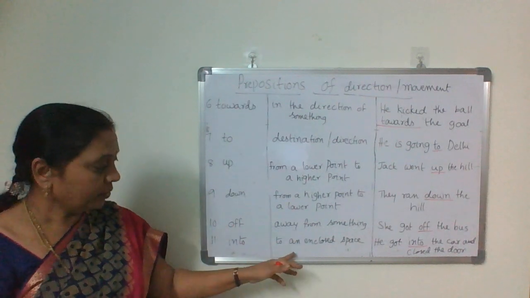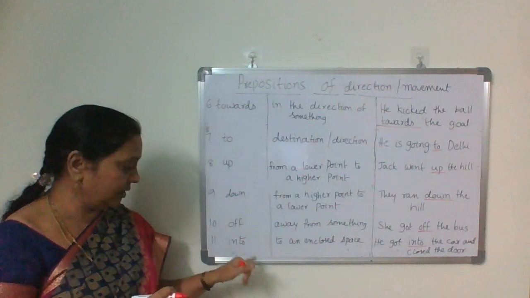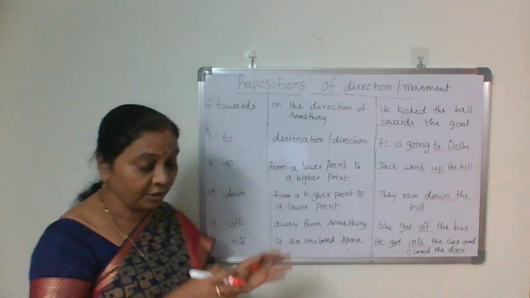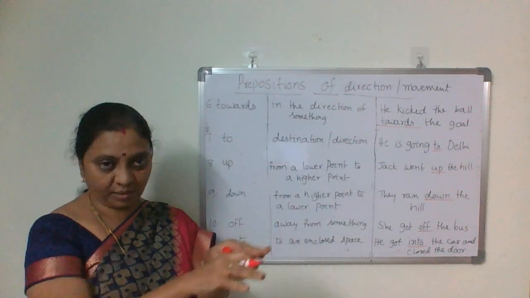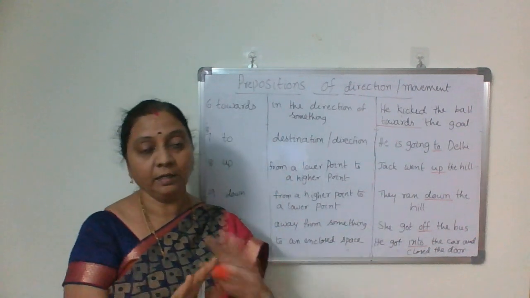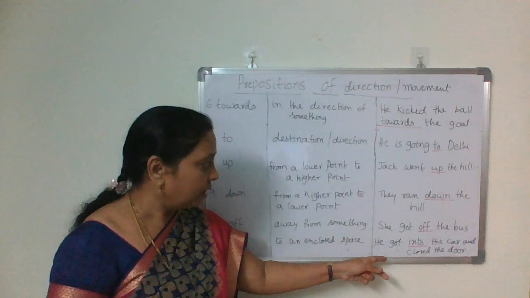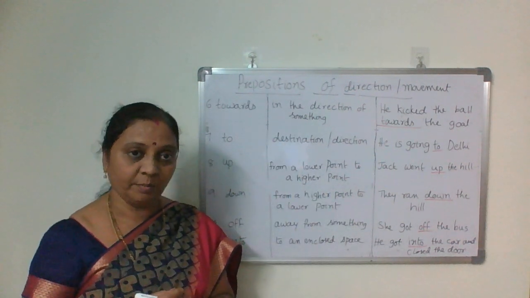So movement to an enclosed space is into. So in and into, don't get confused. Into is going into something, to an enclosed place, closed space. So these are the prepositions of direction or movement.